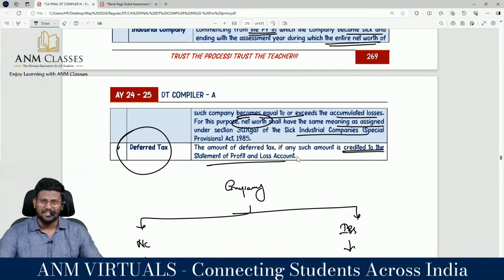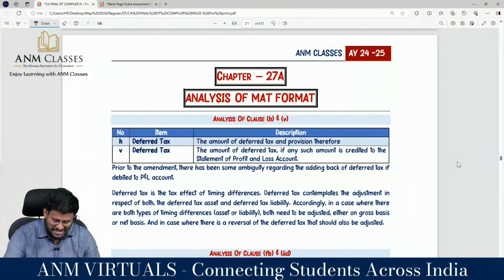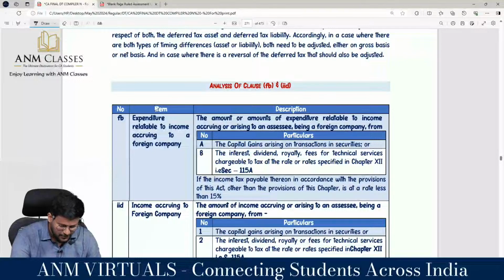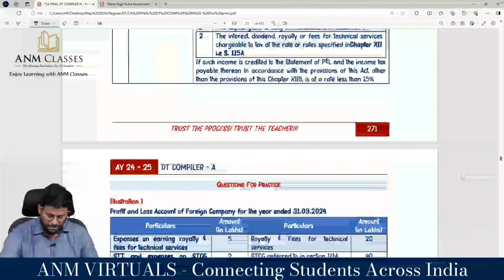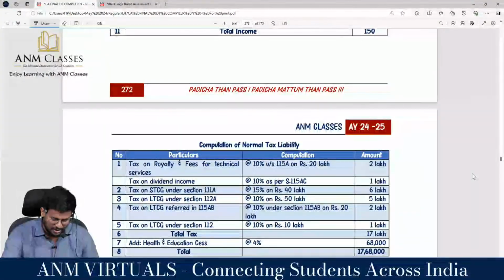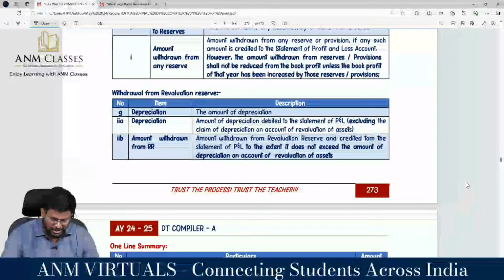This is the formatting detail of the MAT, and we are going to analyze the format. We will talk about deferred tax clearly. Then we will talk about expenditure relating to foreign company, and from there we are going to do a question also, my dear lovable students. Then we'll be doing the amount withdrawn from revaluation reserve.